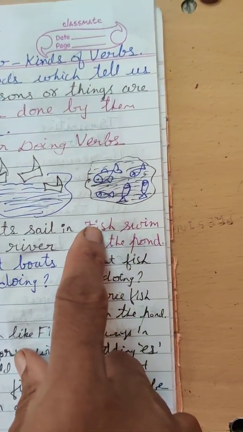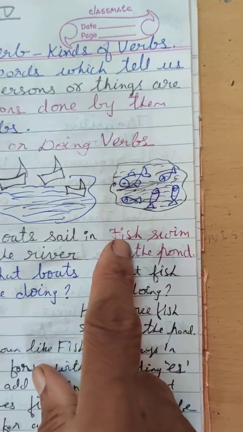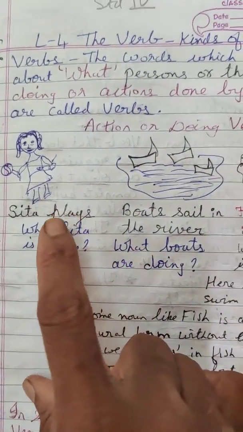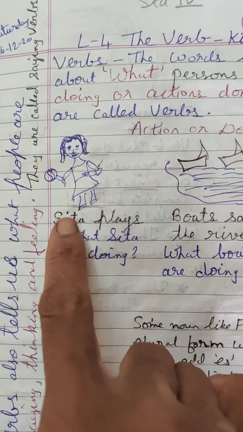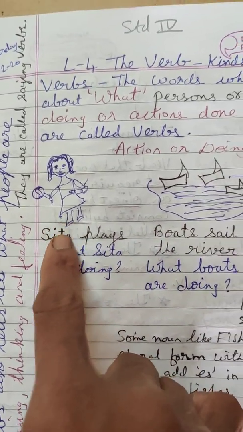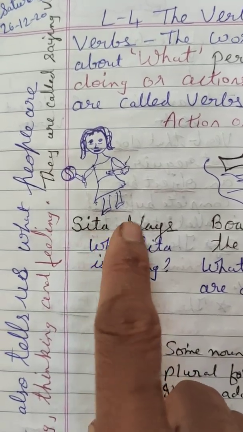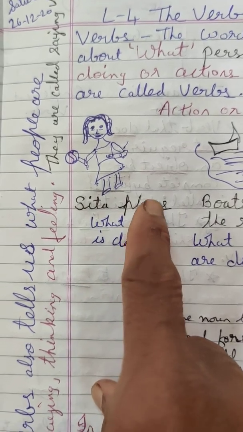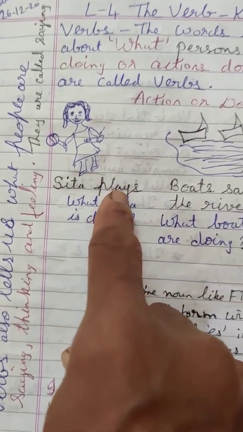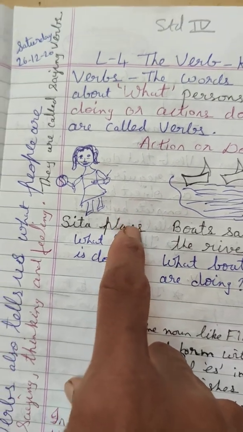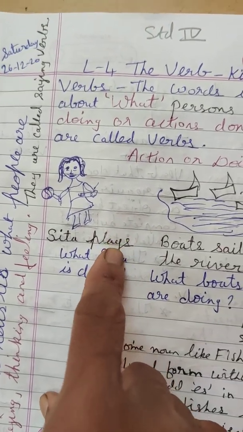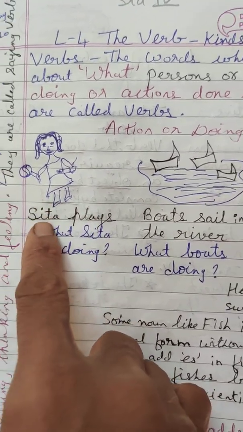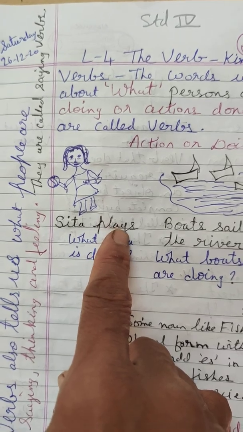So when the noun is singular, the verb will come in plural. Here see the picture. Sita, only one Sita is there, only one girl. So Sita is a person, a noun. And plays is an action or doing word. That is called a verb. So it has been written in plural form, as we have to add s: plays.